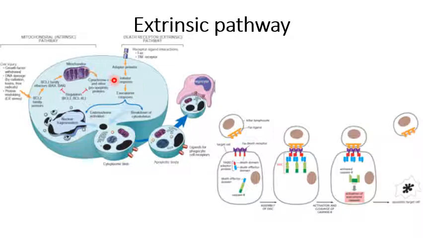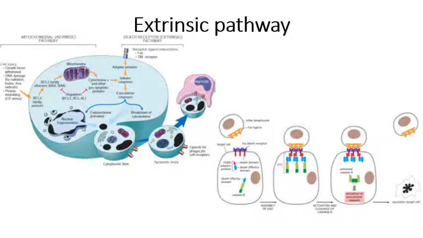Once this caspase is activated, it again activates the executioner caspases, which bring about apoptosis. Now this extrinsic pathway is also inhibited by special proteins called as FLIP proteins, which block the activation of caspase 10, which are initiator caspases in extrinsic pathway.